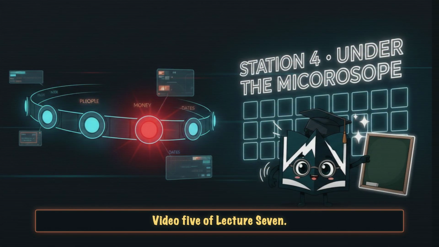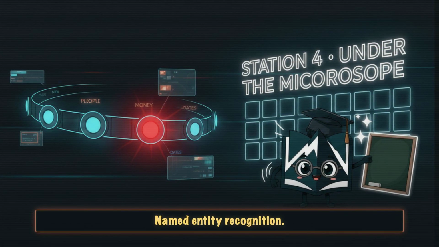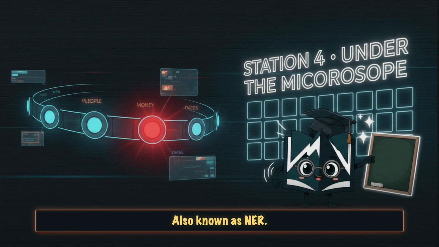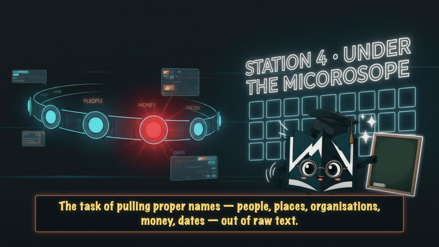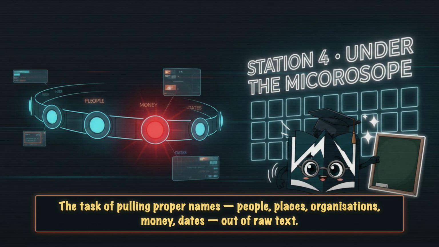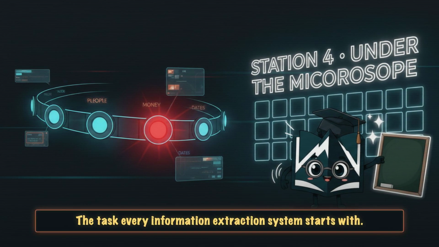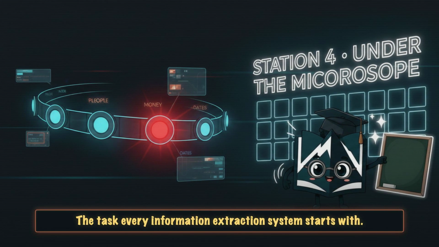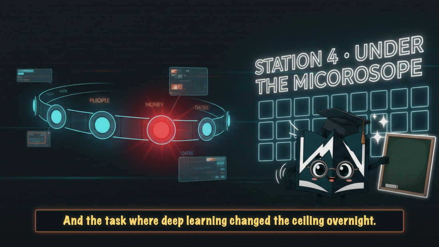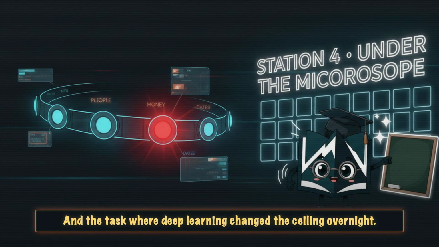Video 5 of Lecture 7, Named Entity Recognition, also known as NER. The task of pulling proper names, people, places, organizations, money, dates, out of raw text. The task every information extraction system starts with, and the task where deep learning changed the ceiling overnight.